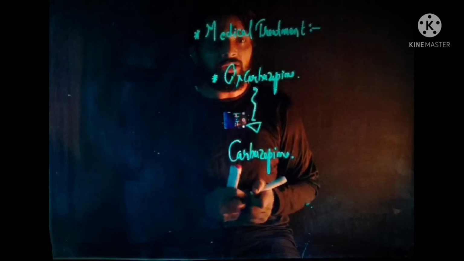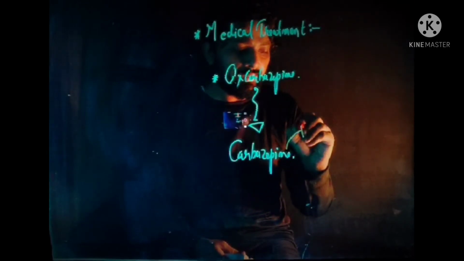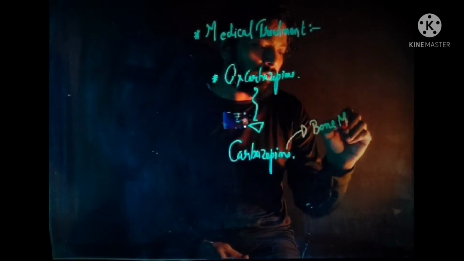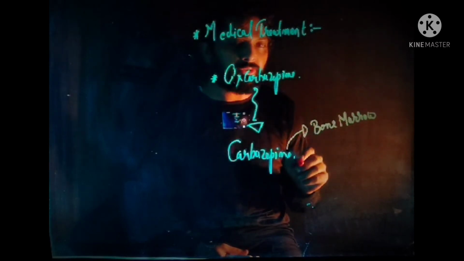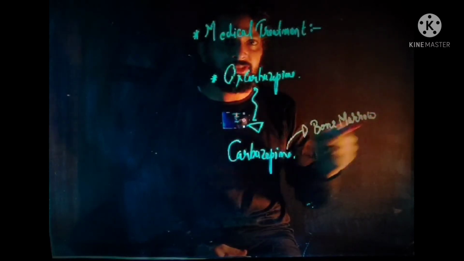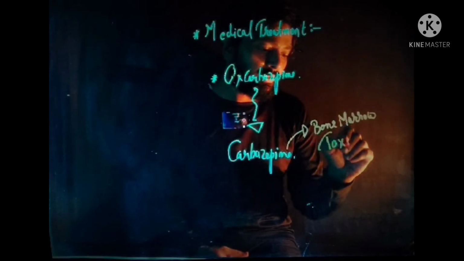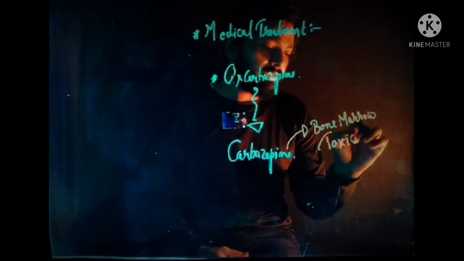Because one of the toxic effects of carbamazepine is bone marrow toxicity, in which there is a decrease in the number of neutrophils, and along with that the lifespan of the RBC also decreases.